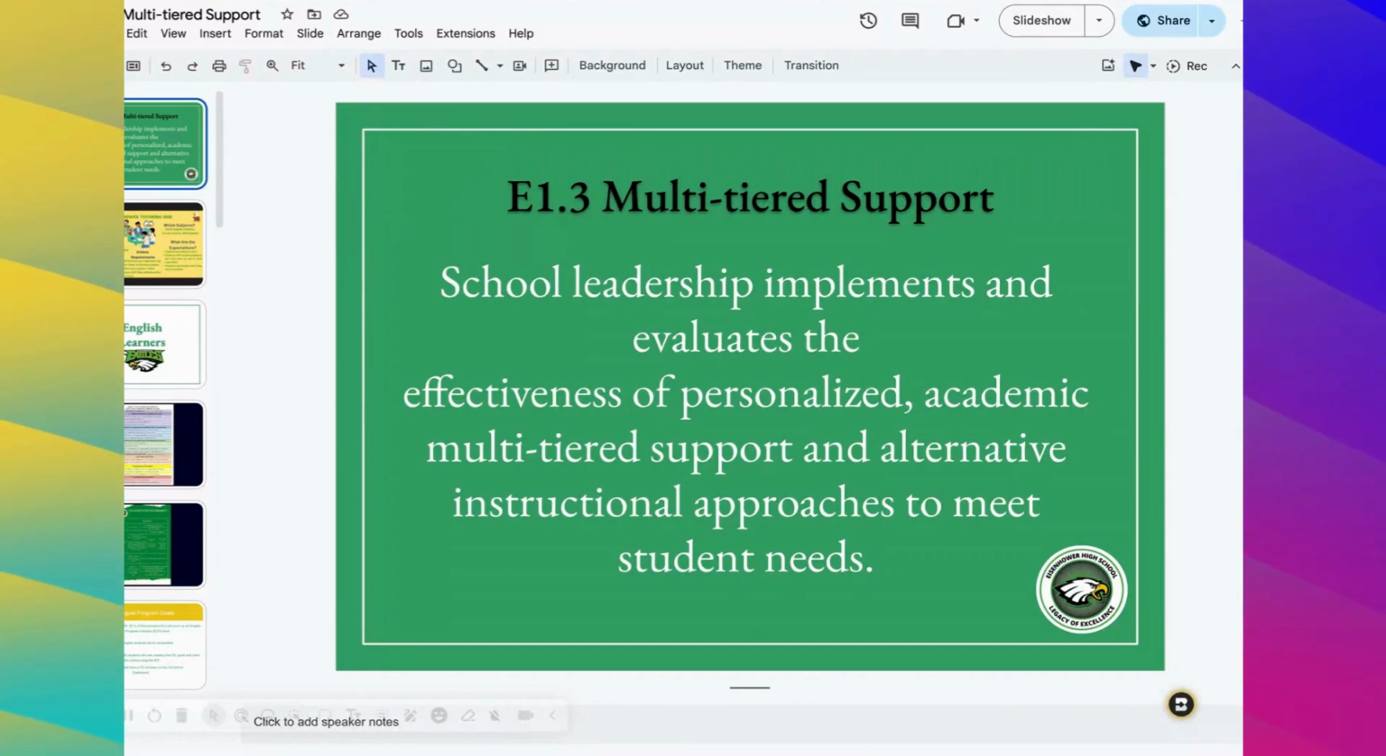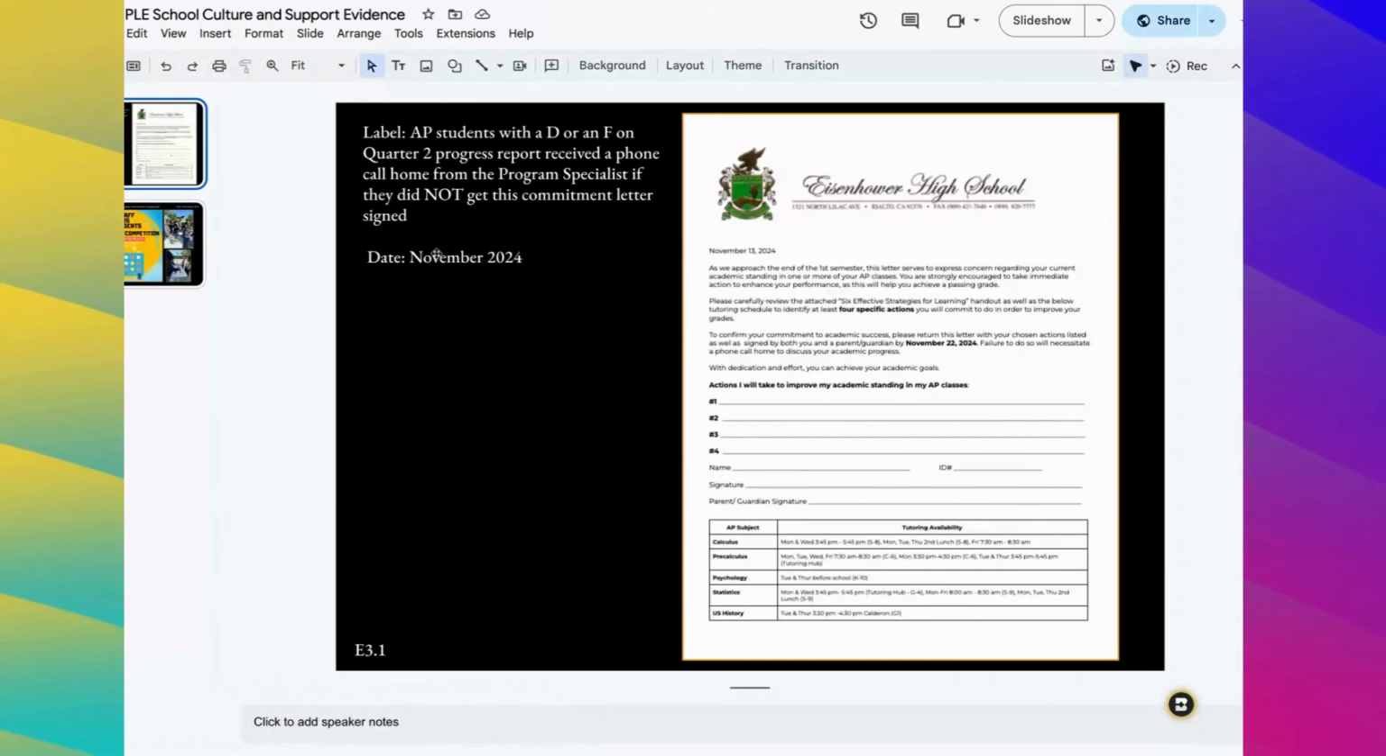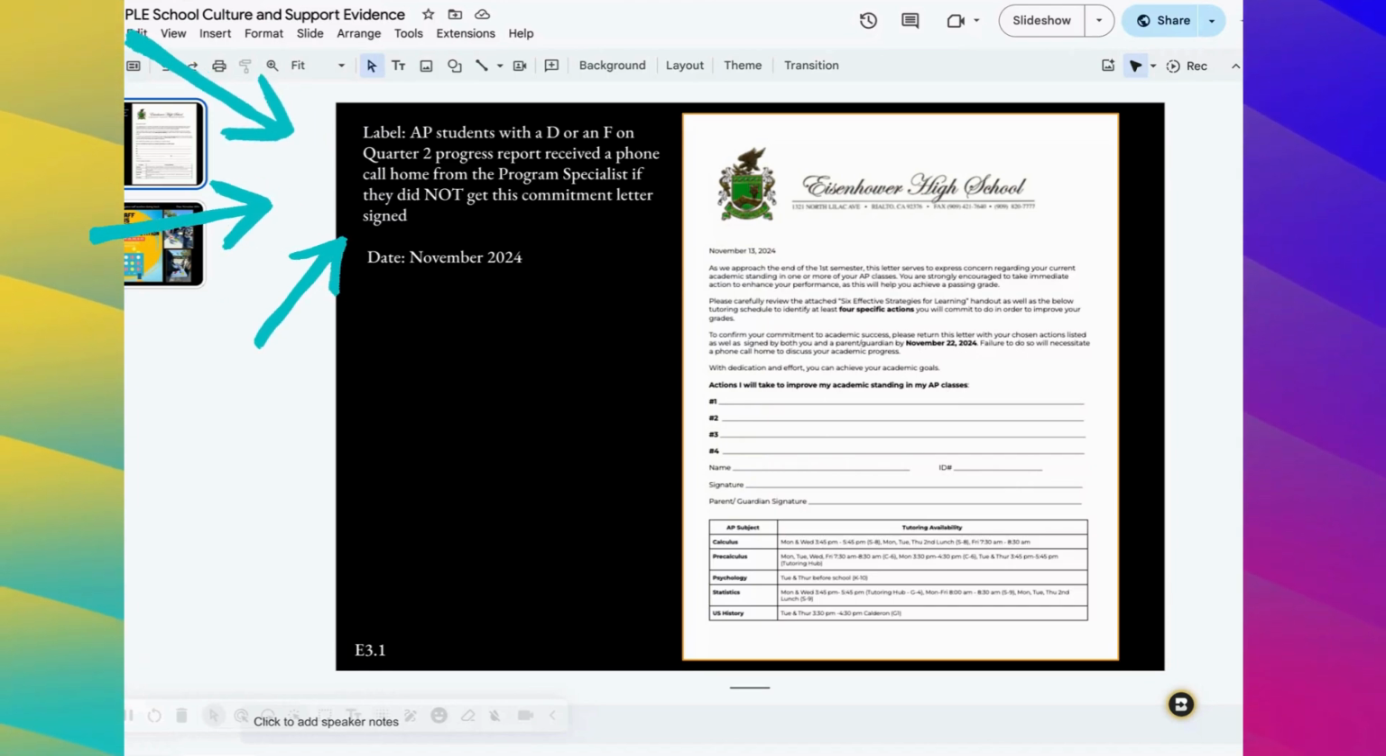E3-1 is that we implement and then we evaluate the effectiveness of personalized academic multi-tiered support. We offer alternative instructional approaches when necessary to meet student needs. So this is going to be the indicator that I'm going to use. On my little Google slide deck, I am going to insert a screenshot of a commitment letter that AP students were given if they received a D or F. They had to choose some strategies. I'm going to create the label, so I put the little description. I'm going to include a date. Don't worry too much about the day. Just month, year, if possible.